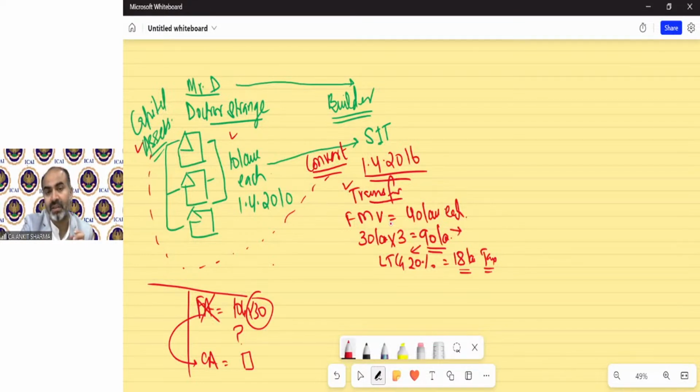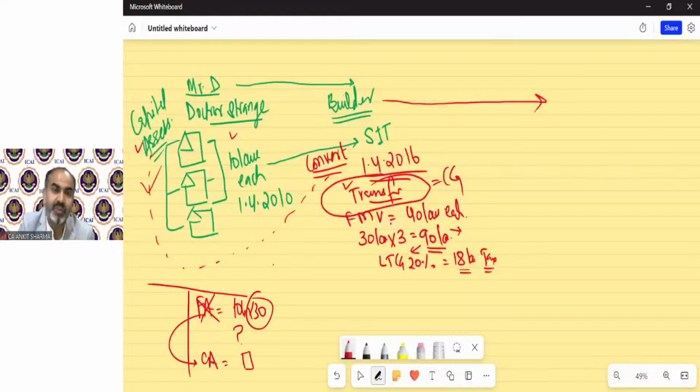They say yes, the transfer here is very correct. There is a capital asset. There is capital gain in this year. But we cannot recover the tax from the assessee in this year because he does not have the money. So in case of conversion of capital asset into stock in trade, there is capital gain in the year 2016, but we will charge tax later.